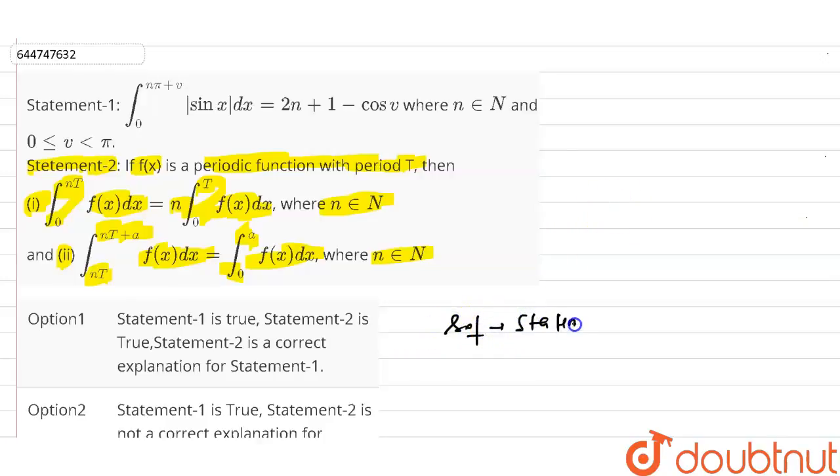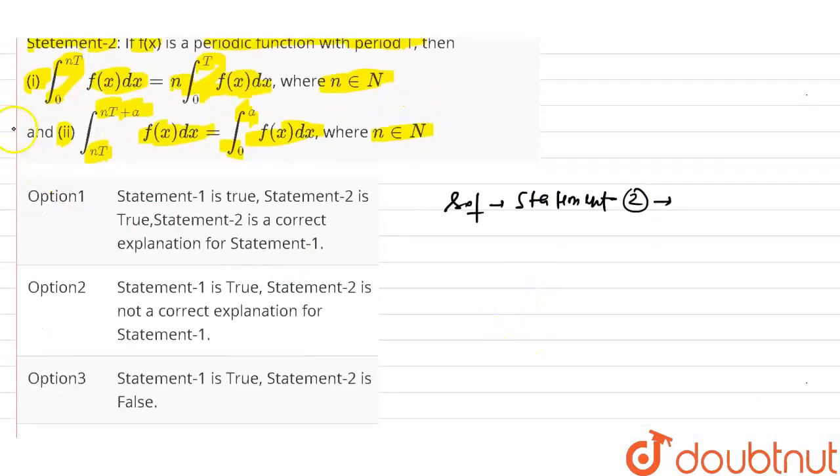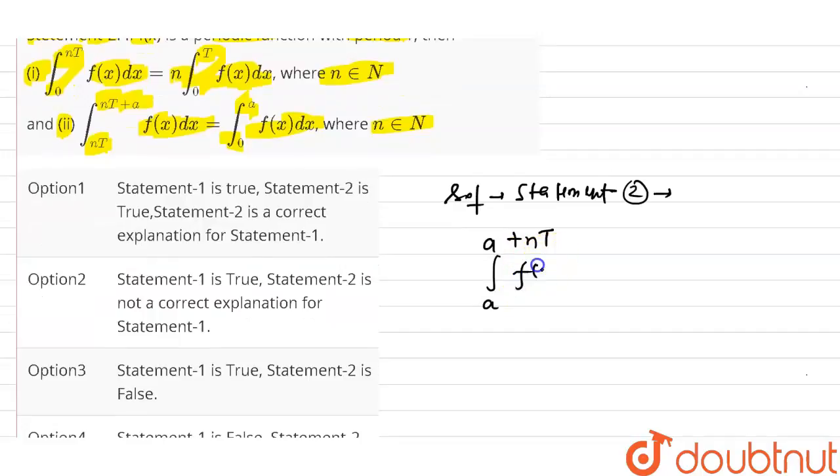So I'm writing here my statement 2. Basically we know one simple identity for the definite integral, which is: if we have the integral from a to a plus n times the time period, or you can say the period where the function is periodic, of f(x) dx, then it is given by n times the integral from 0 to T of f(x) dx. This is the simple identity that we already know. Now using this identity, let's check whether statement 2 is correct or not.